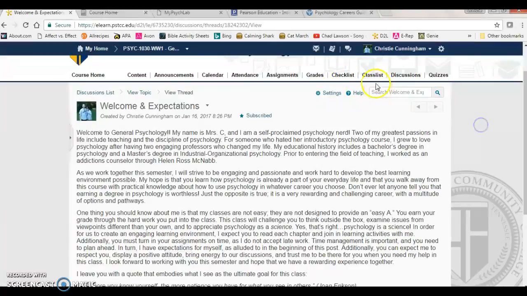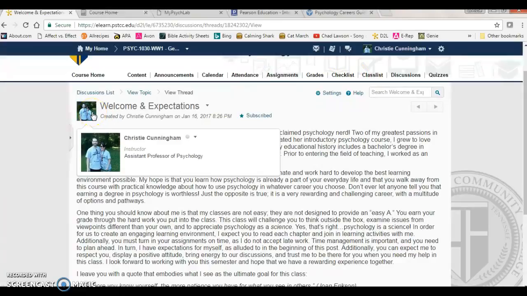The class list will show everyone in the class, and if you have a picture, your picture will pop up, and this is how you can read other people's profiles. So it's almost like a Facebook part of the class, just to be able to see people's faces and some of their interests and things like that. I would really appreciate it if you would go ahead and post a picture of yourself in your profile, because it helps me to know you as a person, not just a name on a screen.